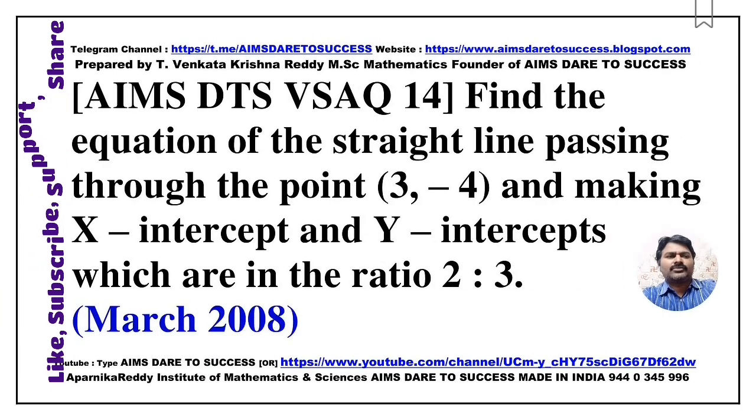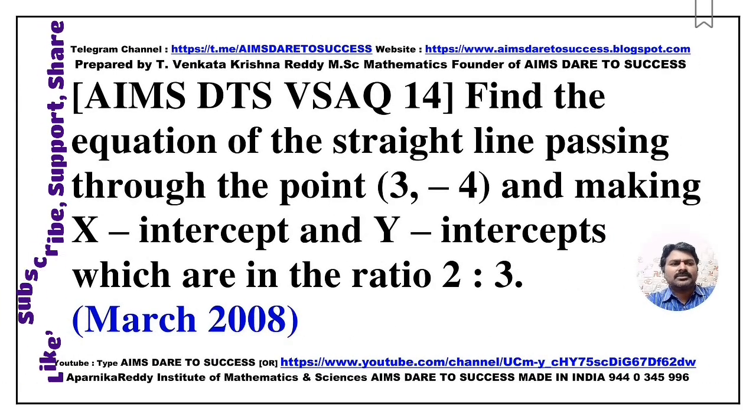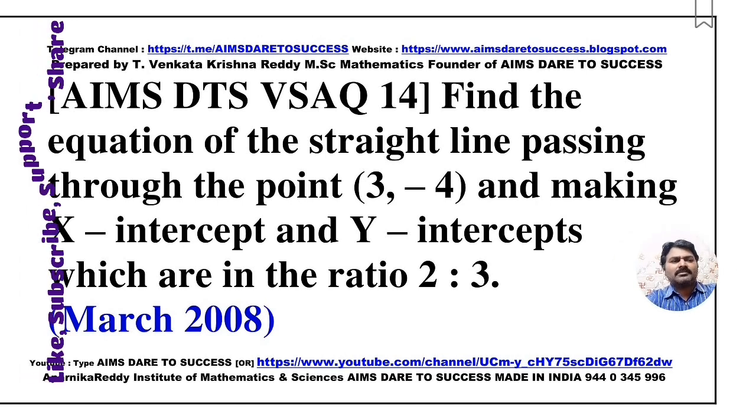Next, VSAQ 14. Find the equation of the straight line passing through the point (3, -4) and making x-intercept and y-intercept which are in the ratio 2:3. This question came from March 2008.